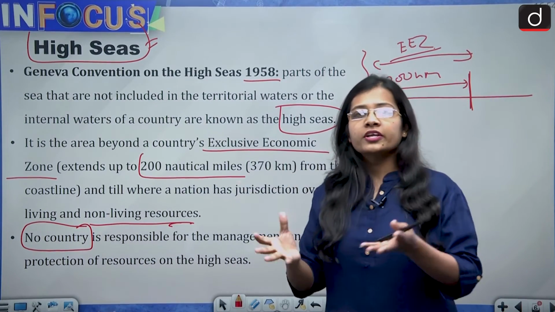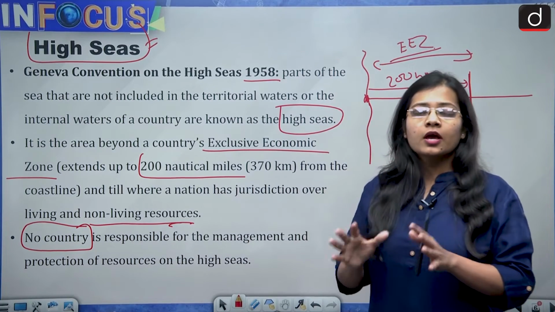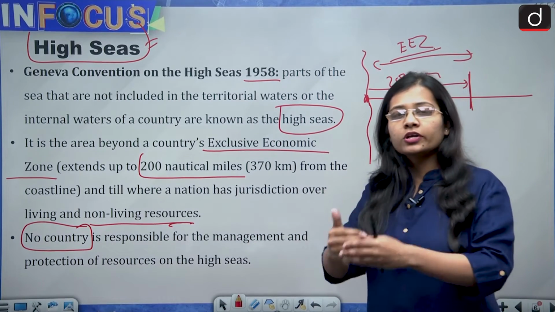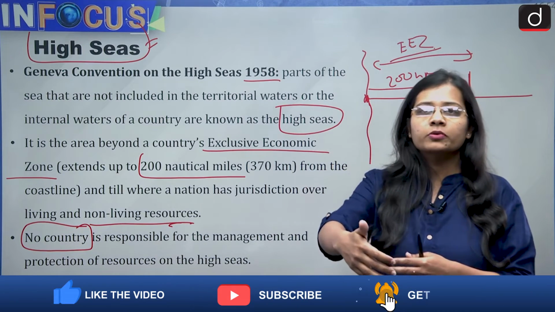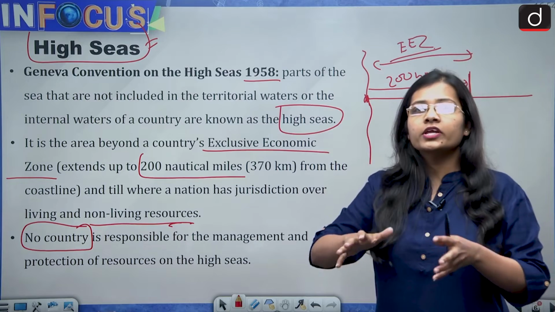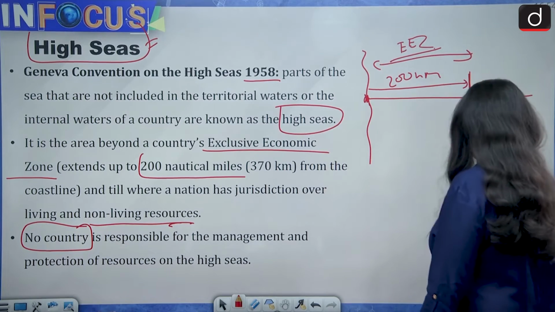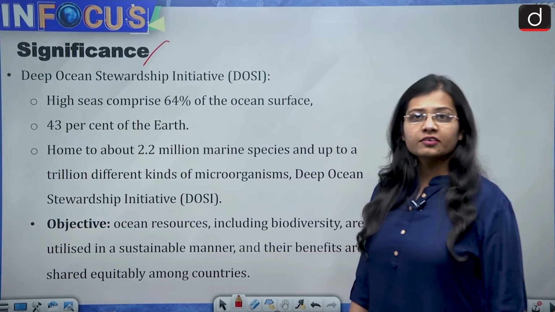It means every country has control up to the exclusive economic zone, but after that the high seas start, where the authority of any country does not apply. Now let's talk about the significance of the High Seas Treaty.